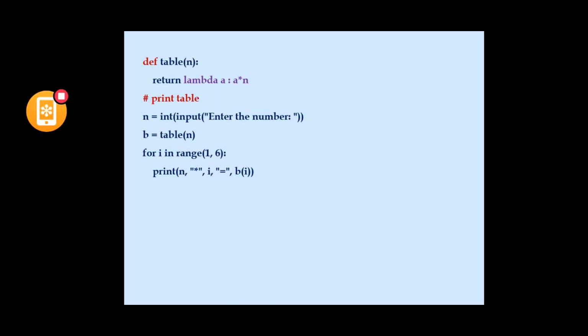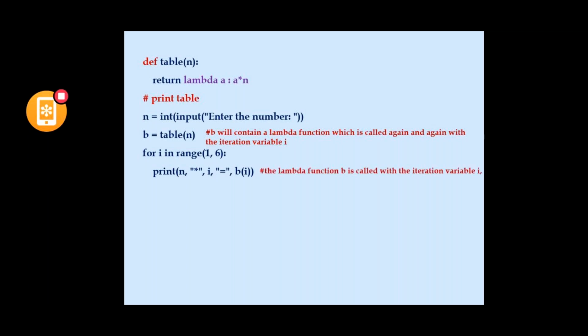Given entered number. So see here, I have given a statement: b will contain a lambda function which is called again and again with the iteration variable i. The lambda function b is called with the iteration variable i, and a will contain the iteration variable i and a multiple of n, and it is returned from each function call.